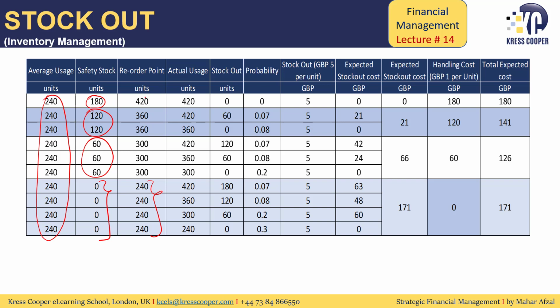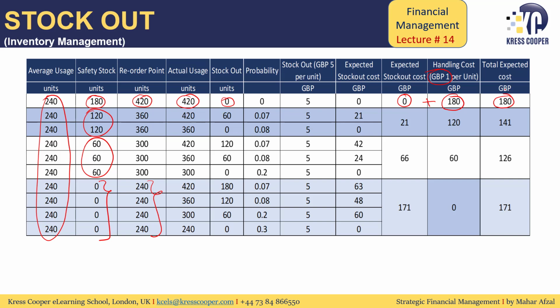Now the reorder point is 420 and the company's actual usage we are assuming is 420. If the actual usage is 420 and the reorder point is 420, stockout will be 0. When the stockout is 0, then expected stockout cost will be 0. Since the company is maintaining 180 units as a safety stock, and the cost of holding per safety stock unit is 1, the total cost of holding safety stock would be 180. My total expected cost, which is equal to my expected stockout cost plus holding cost, is equal to 180.